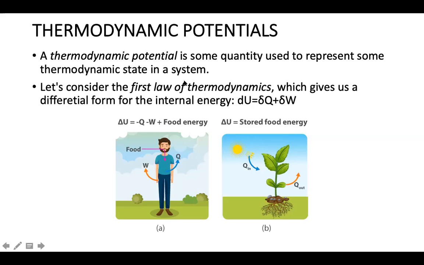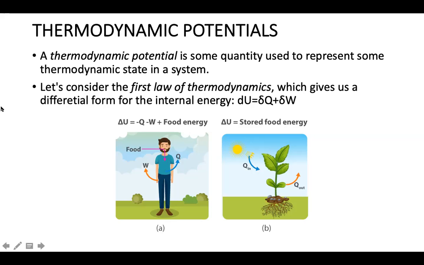What is that state? The state is the supply of energy, the absorbance of energy, the emittance of energy, or the utilization of energy. The state can be anything in that system. Work can be done by or on the system. We will see what those thermodynamic potentials are.